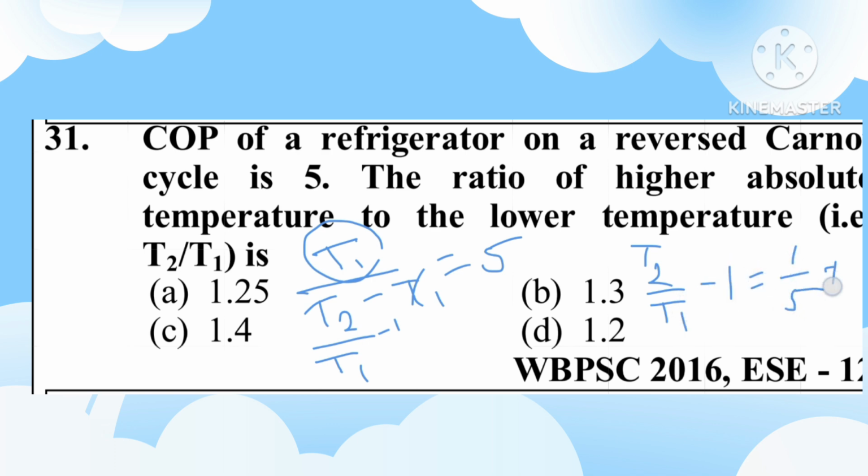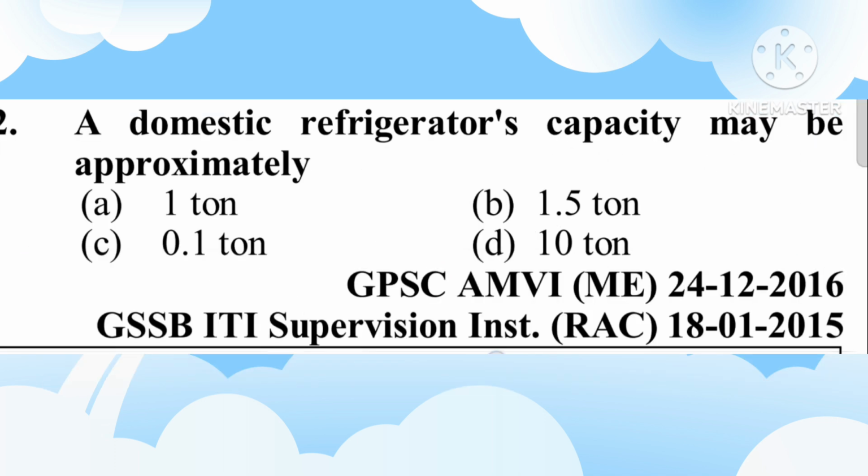If minus 1 goes to the other side, it becomes plus 1. So 5 plus 1 is 6 by 5, which is 1.2. Answer is D, 1.2. Okay, a short video about this question.